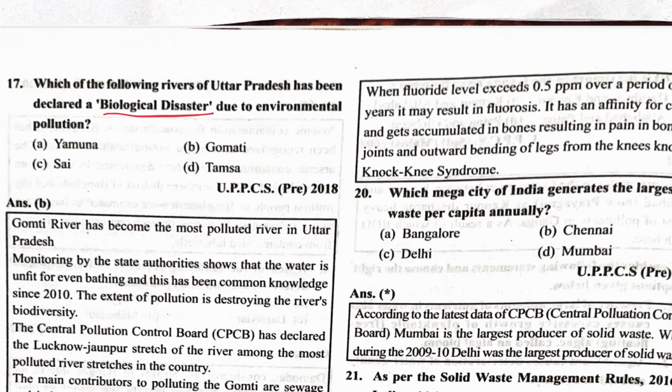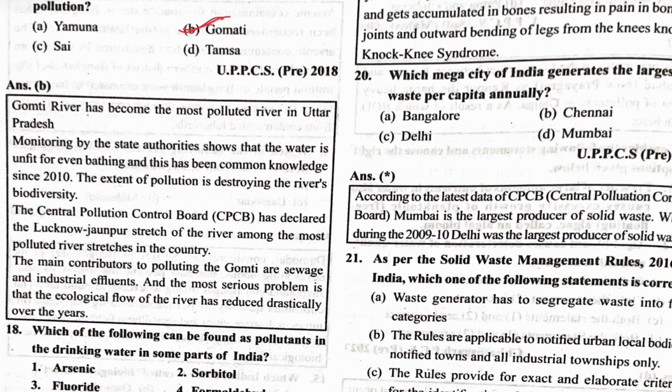Biological disaster due to the environmental pollution. So, which one is Gomti? The Gomti river has become the most polluted river in Uttar Pradesh.